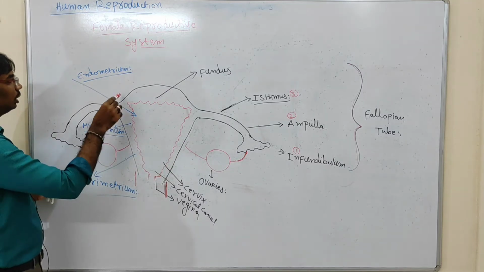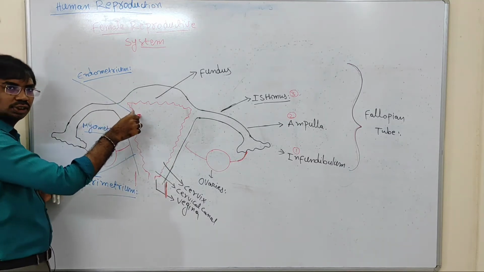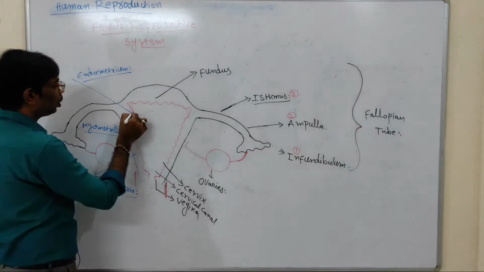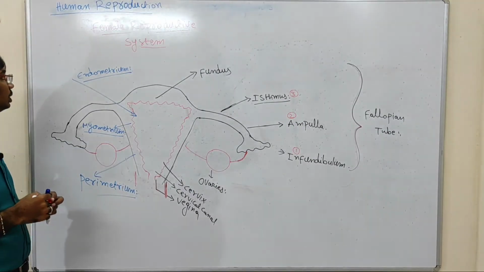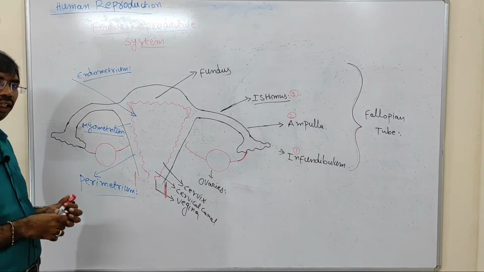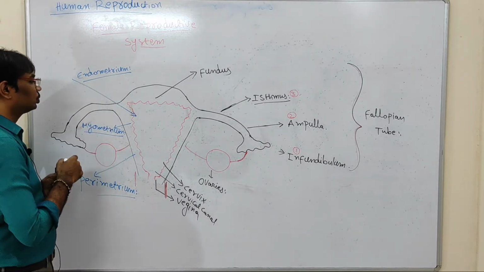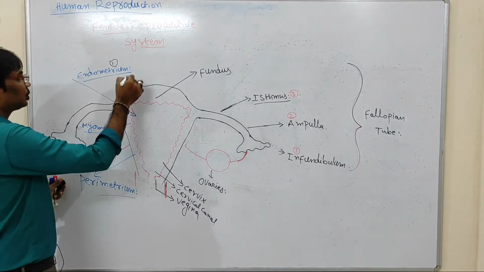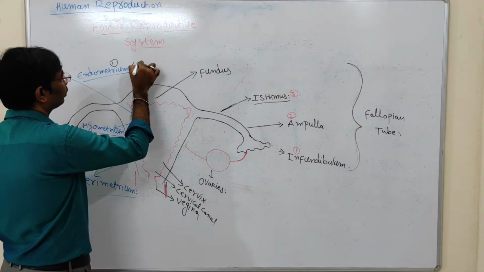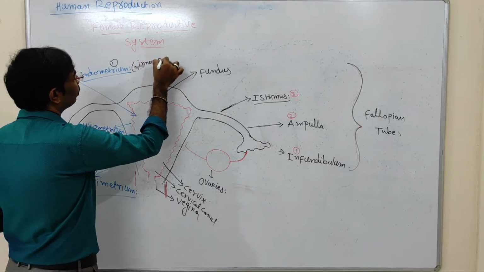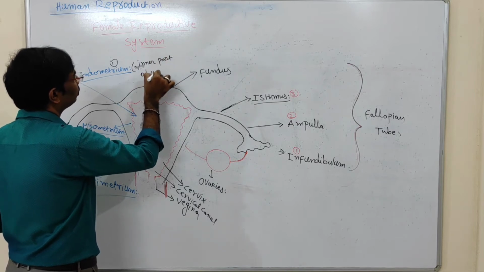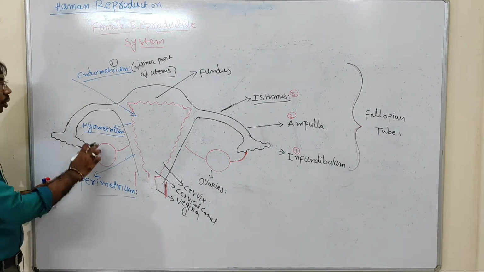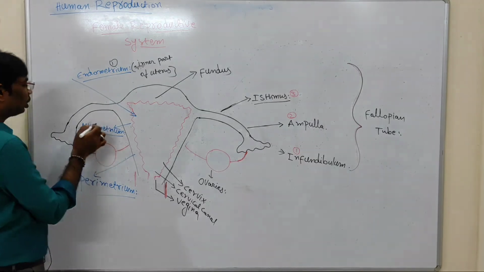See here, the inner side layer of the uterus is called endometrium. The endometrium is the thick part. I will give numbers. First one, the inner part of the uterus is called endometrium. After that, myometrium. Myometrium is the middle part of the uterus.